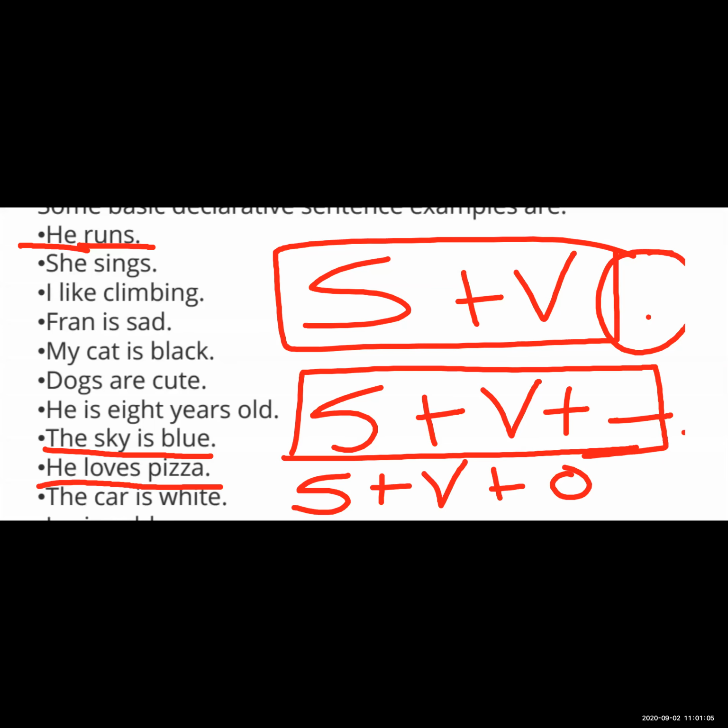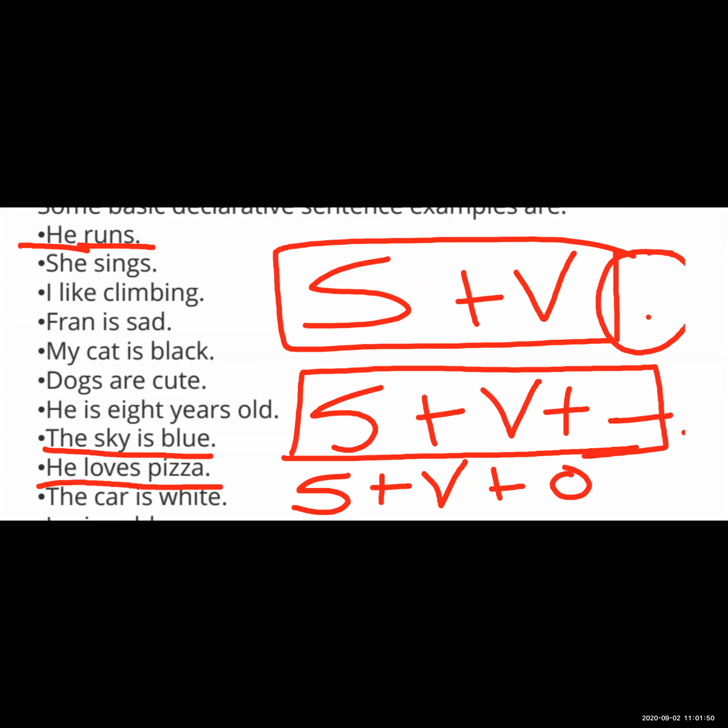So how do we identify the declarative sentence? First we have to identify the order of the words, that is subject and verb. After that, at the end there will be a full stop. Full stop is very important in the declarative sentence. The declarative sentence is always an informative sentence, meaning it always gives information. They are the telling sentences. All these things help you identify the declarative sentence.